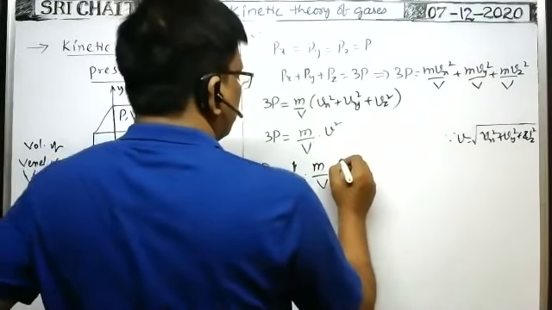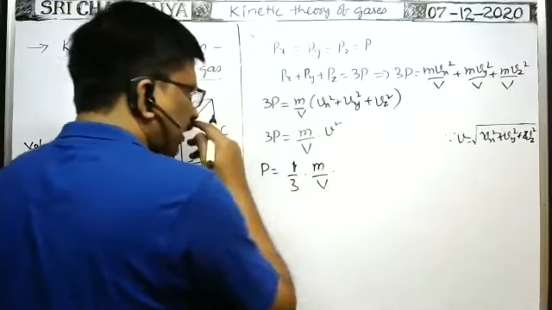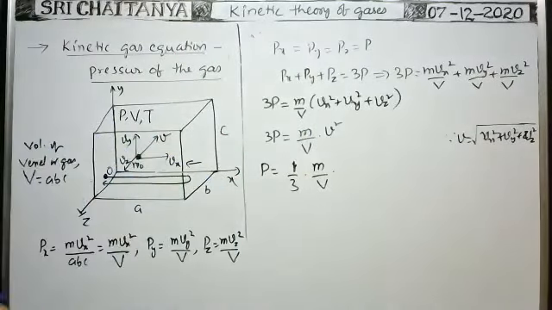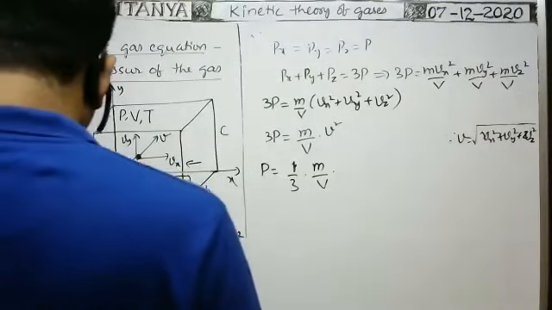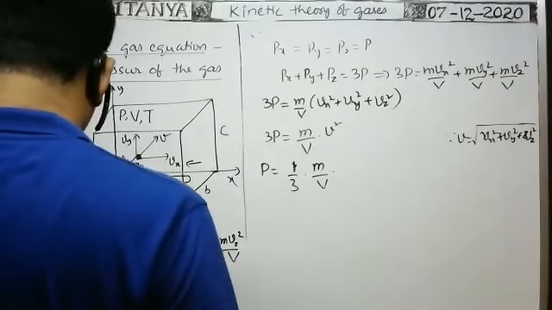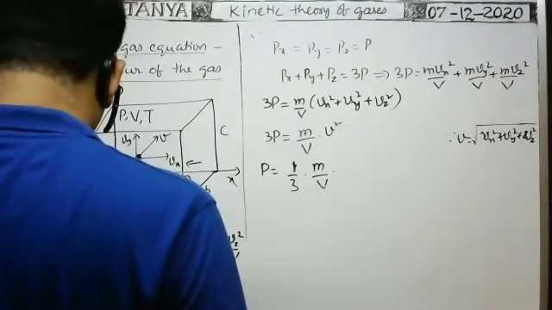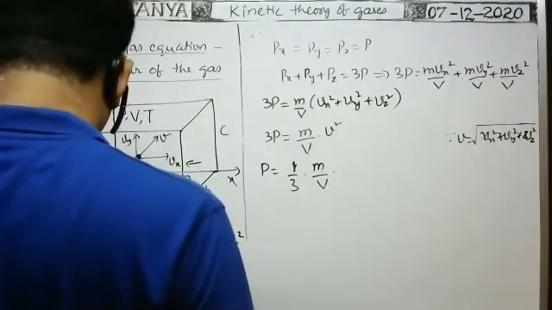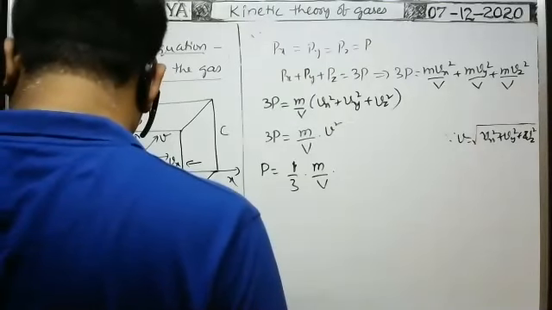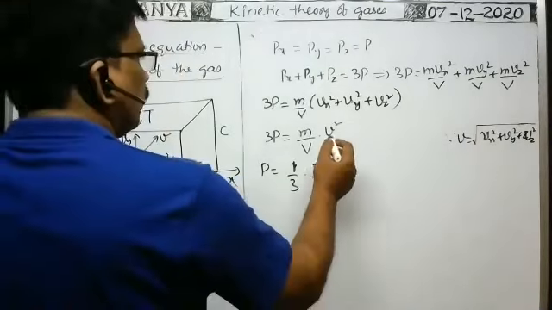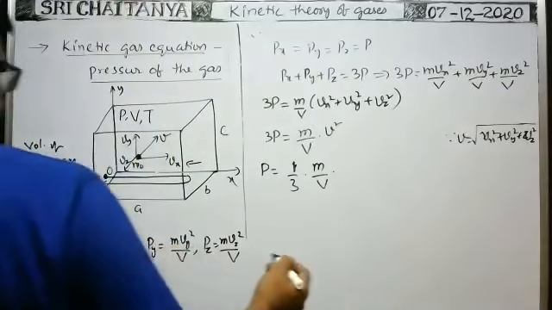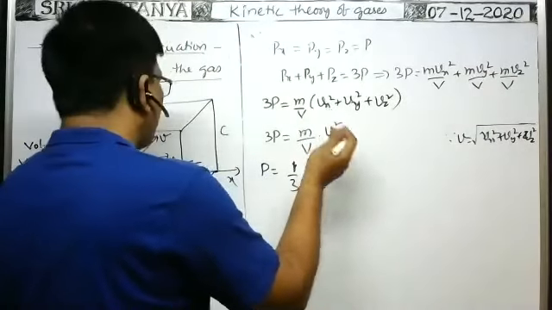suppose if n number of molecules are there, for all molecules we have to write a small v square, where small v means the speed of one molecule.